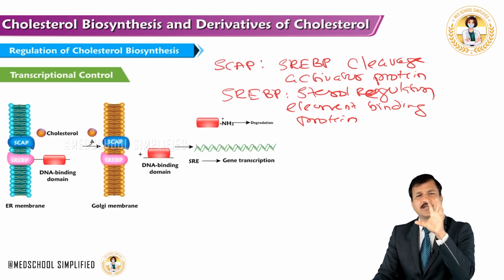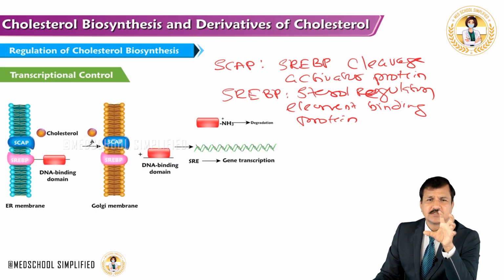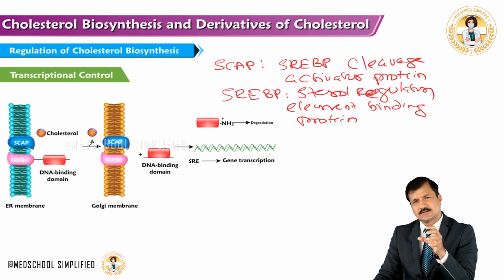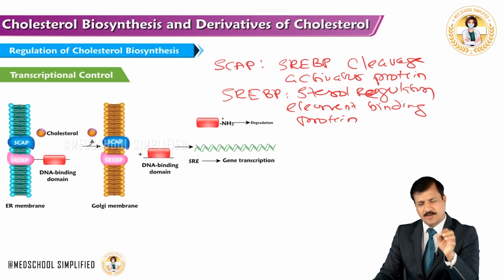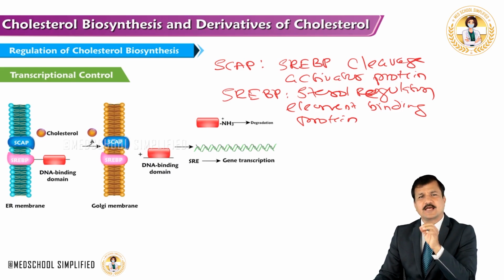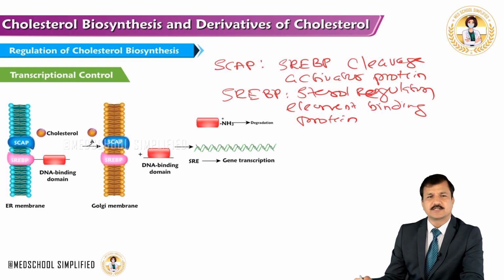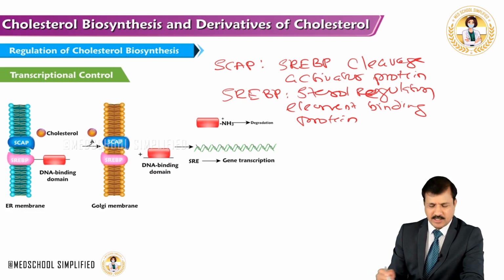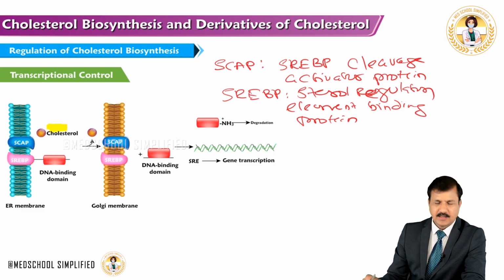Now how is cholesterol going to control this? So let's see when the cell has got higher cholesterol levels. That cholesterol will bind to the cholesterol sensing domain present over SCAP. As it is shown, there is a protein called SCAP, and that SCAP has got a cholesterol sensing domain.